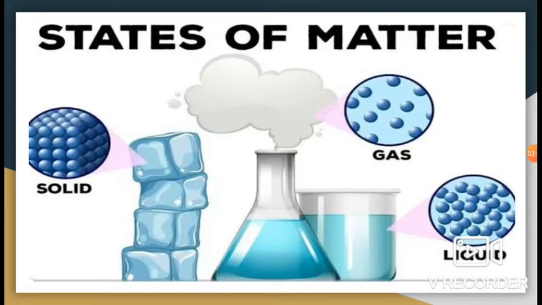Everything around us is called matter. Matter is anything that has weight and takes up space. All the living things such as birds, animals and plants and all the non-living things such as chairs, tables, balls, air and water are matter. All these things have their own weight and take up space.